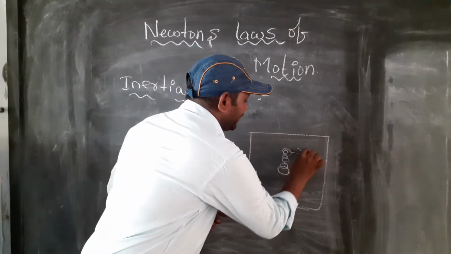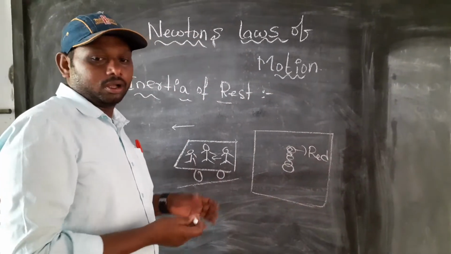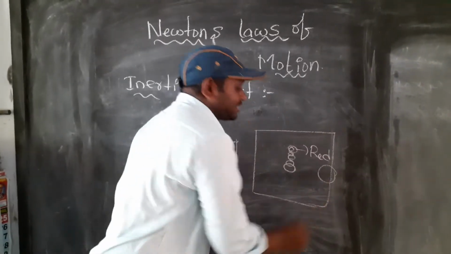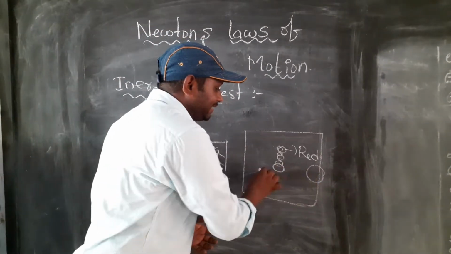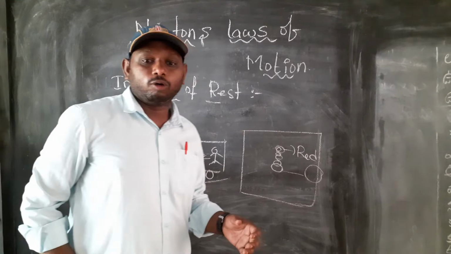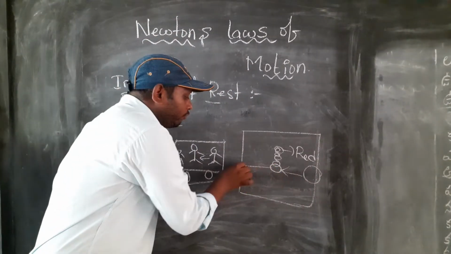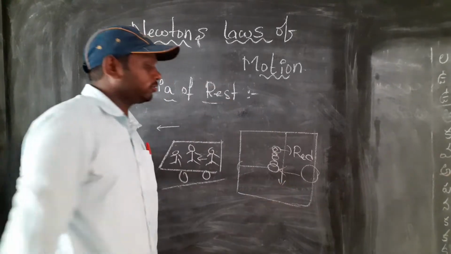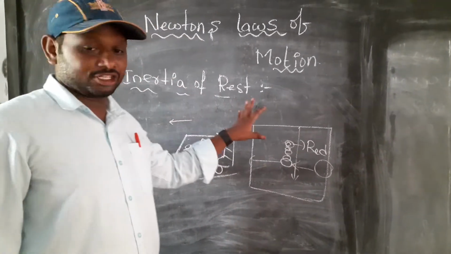Above is the red coin and below are the normal coins. Here is the striker. One person hits the bottom coin. Only this coin moves, and the remaining coins fall down. That is the best example of inertia of rest.